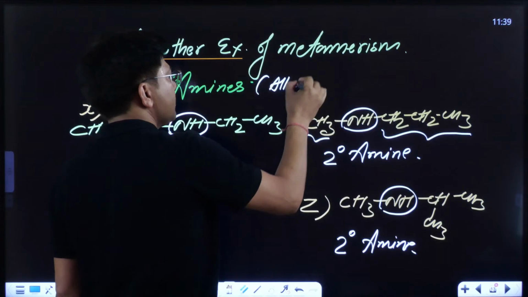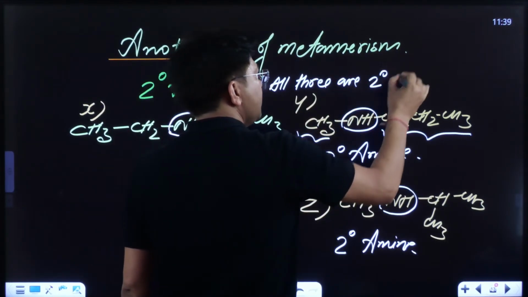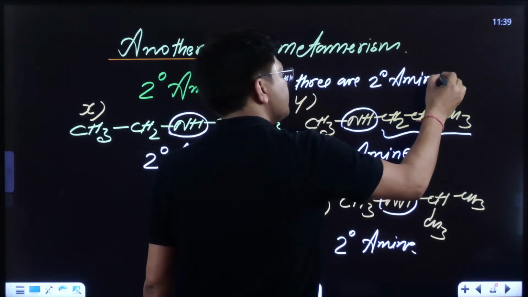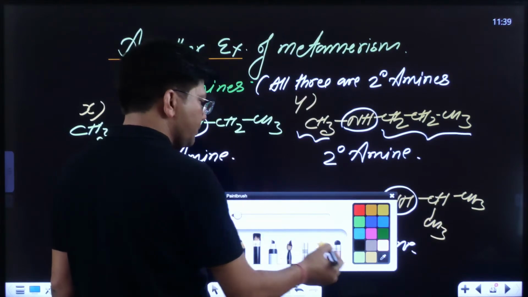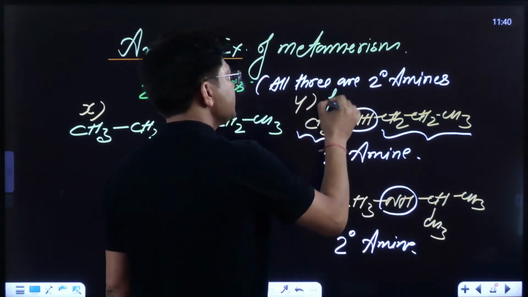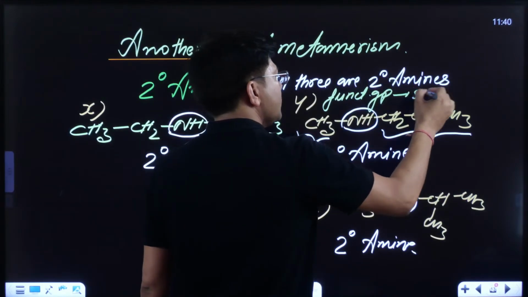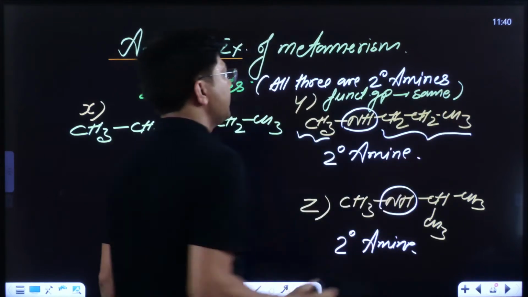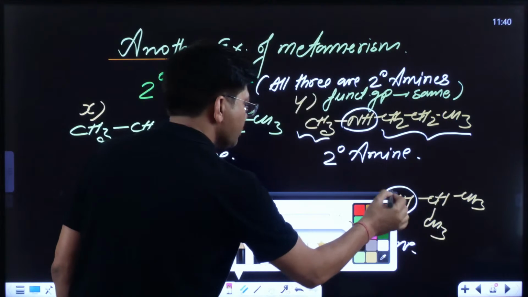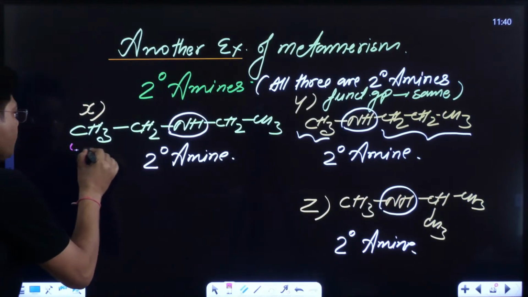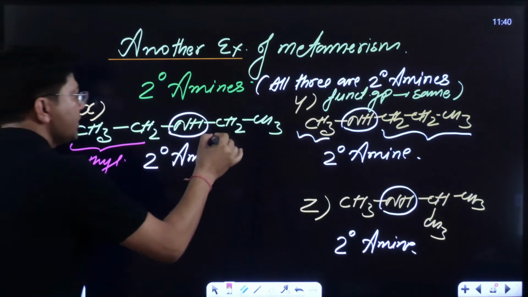All three are 2 degree amines. That means their functional group is the same. Now, once the functional group is the same, we can talk about metamerism. Just check it out. On this side we have ethyl, and over here we have ethyl.